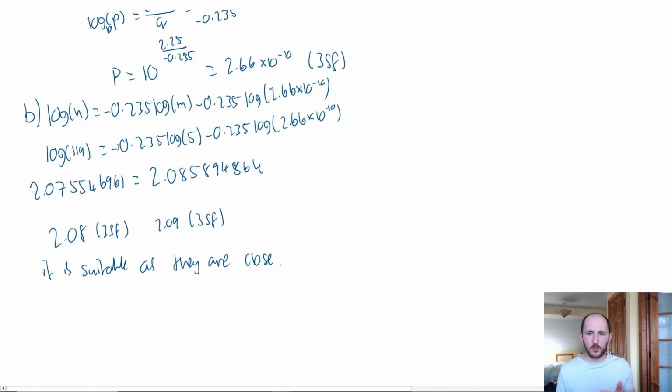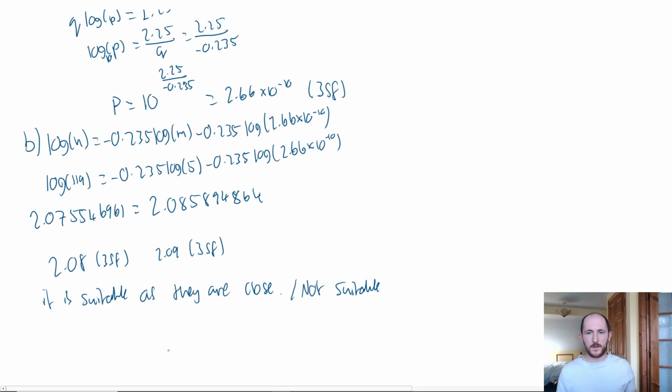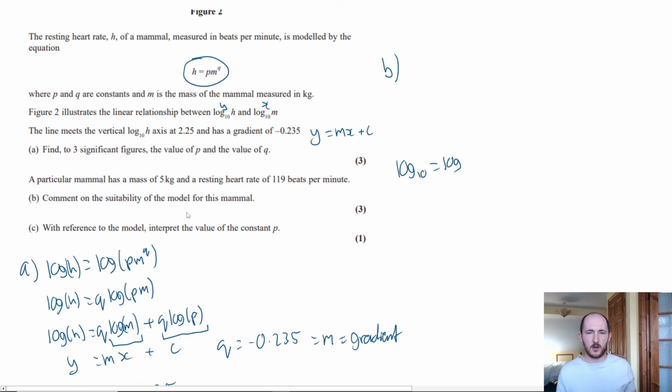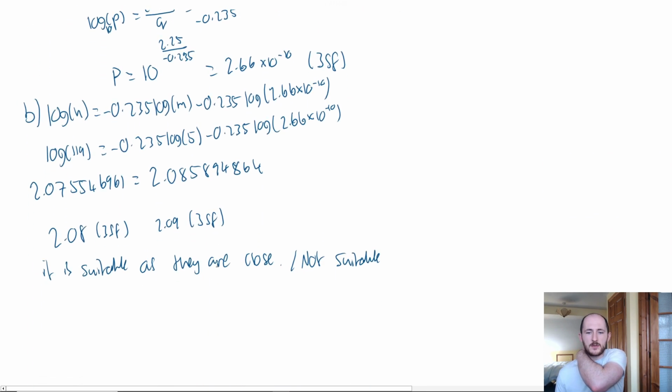So if you did all of this, this will give you 2 of your marks. If you then write it is suitable or it isn't suitable because they're close or because they're too far, because they're not the same, that will give you the final mark. So you can say not suitable. If they ask you for your opinion, which is what they're doing, right? Comment on the suitability. You're allowed to say it is or isn't suitable. Always. You just need to back it up.